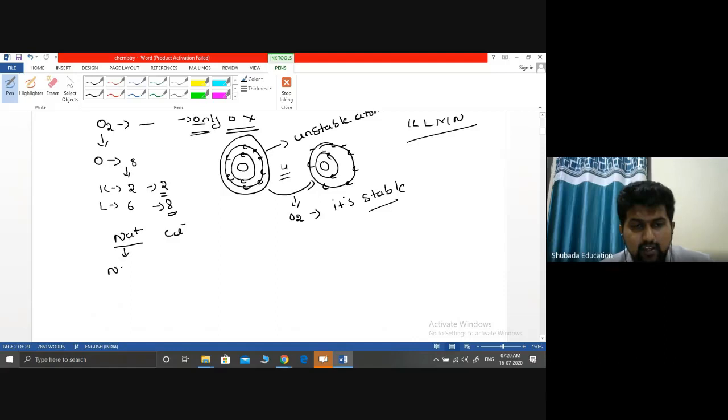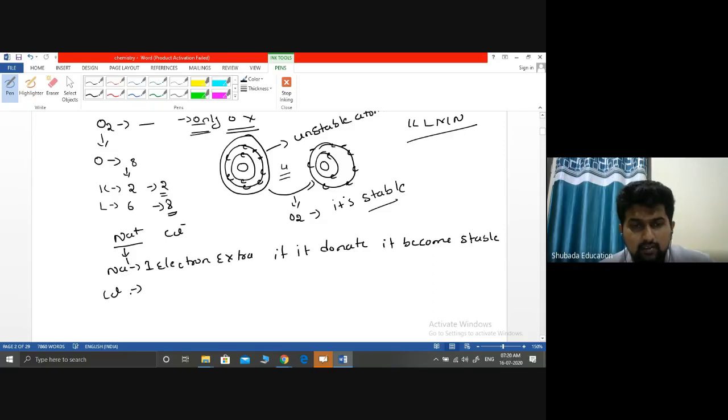If Na donates its 1 extra electron, it becomes stable.